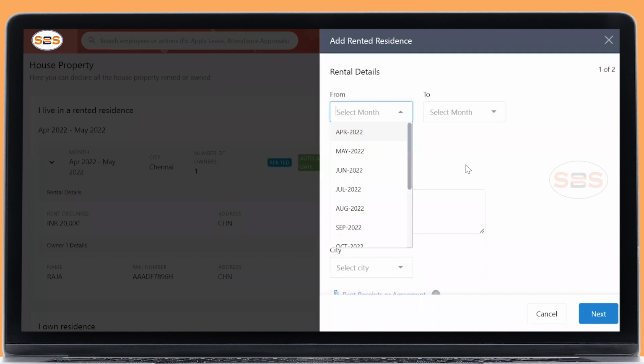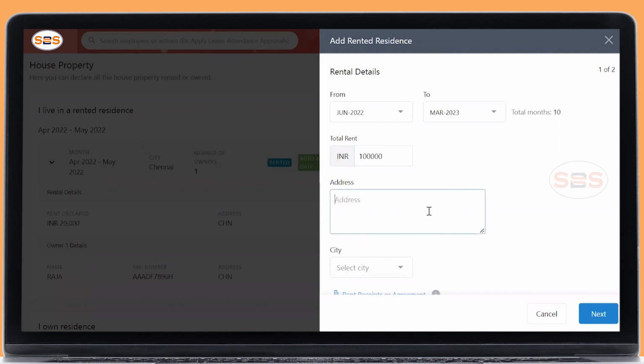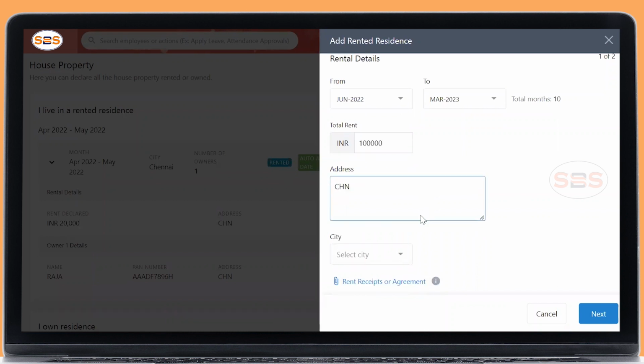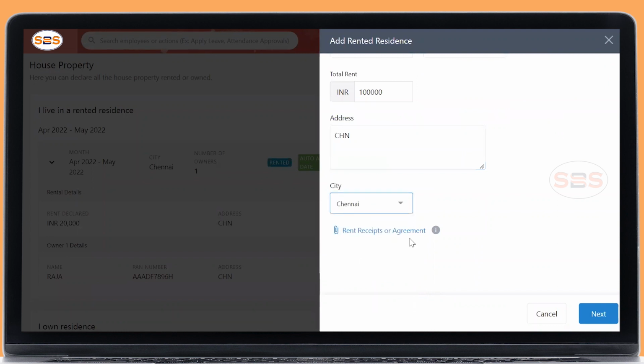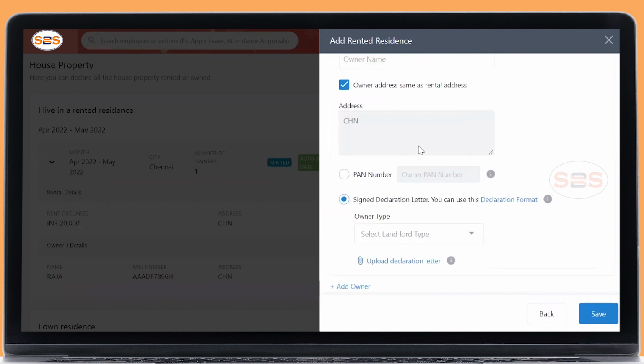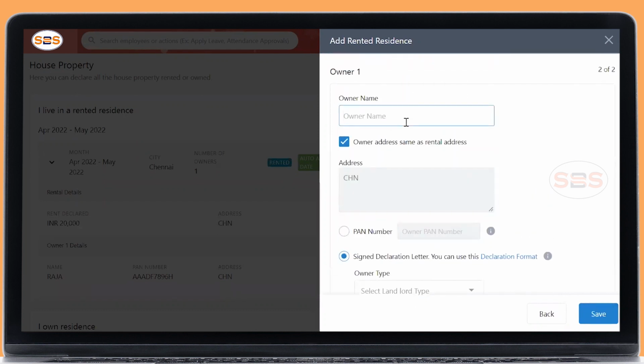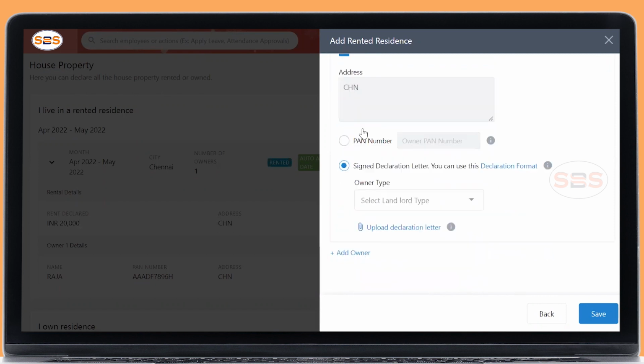My monthly rent is 10,000, so I'm giving a lakh rupee. Same applies here also. Declare it. PAN number.